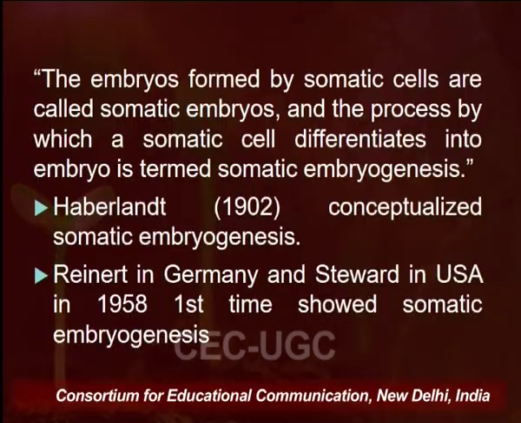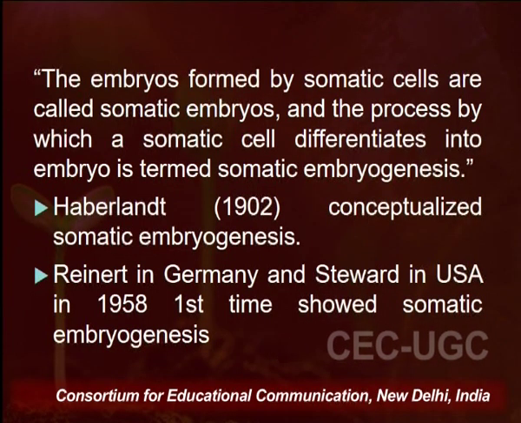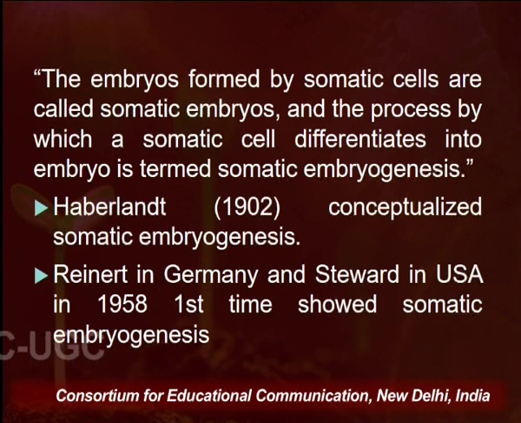Now when an embryo is formed with the help of a somatic cell, somatic cells are nothing but non-reproductive cells. We know that plant cells have an important property of totipotency, that is each cell can develop into a new plant under appropriate conditions.